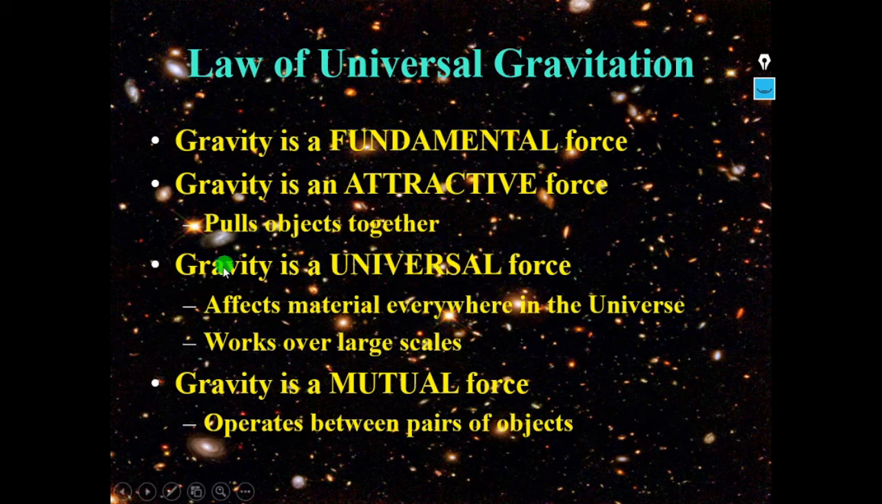That means this gravity is applied on any material everywhere in the universe. This affects material everywhere in the universe. That means it works on larger scales. And also gravity is a mutual force. That means it operates between pairs of objects. It's not like one object is exerting gravity on the other object and the other object is just being pulled by the first object. It's not like that. Gravity is a mutual force. That means both objects act on each other by exerting gravity on one another.